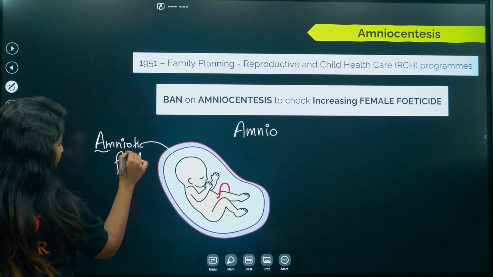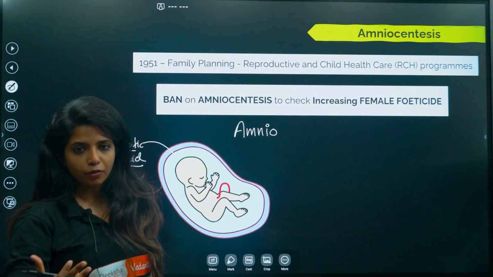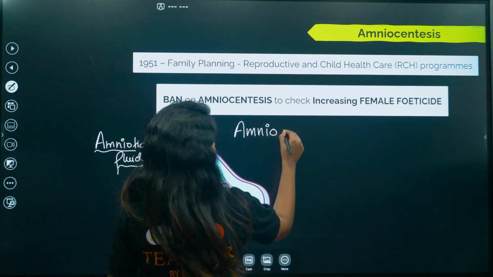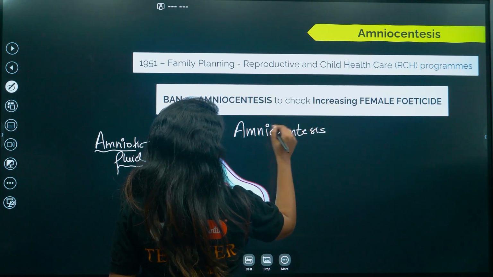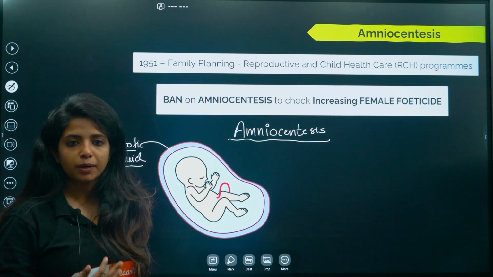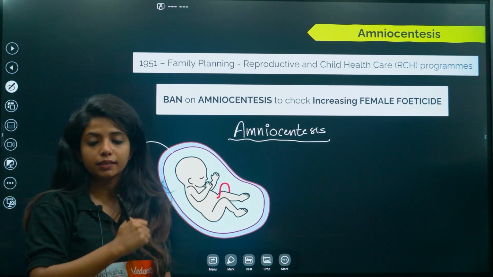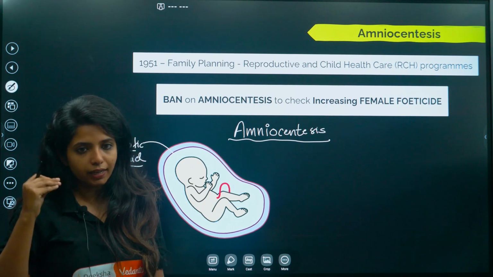Amniotic fluid, right? So the amnio term comes from the amniotic fluid, or basically amnion. Okay, another layer. Now amniocentesis is also there. Centesis. Just divide it and make this term. Now what do you mean by that, and why is it banned?